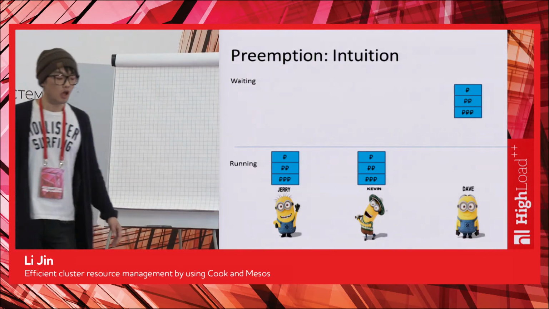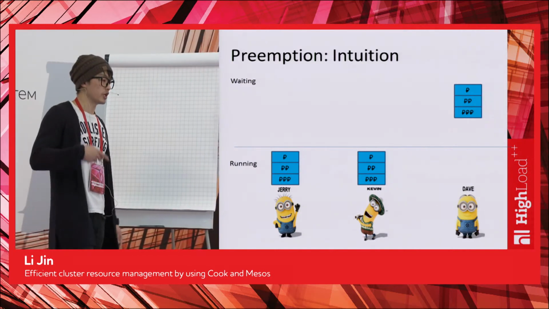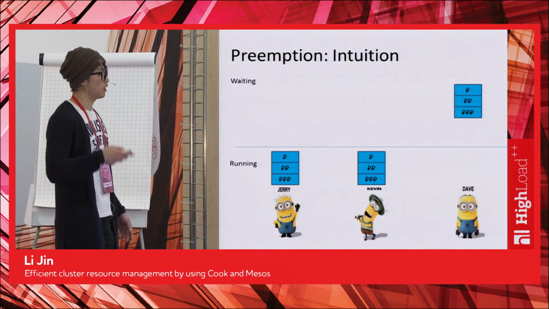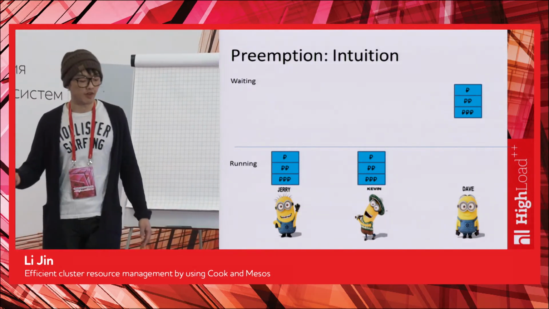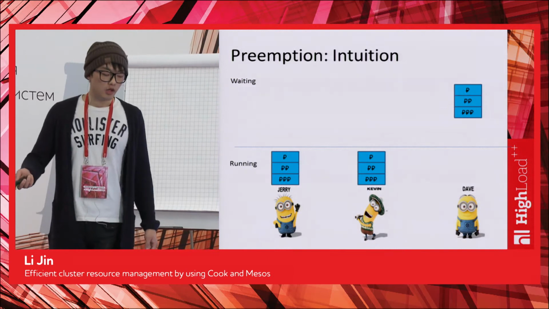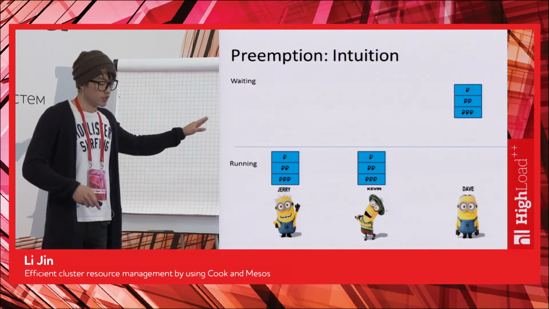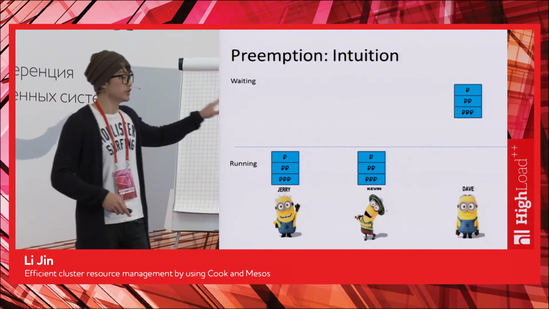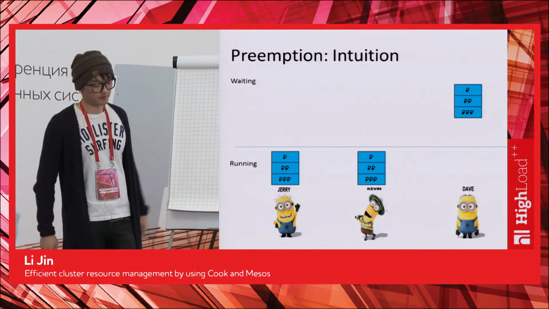We're going to say the most important task of all users are of the same value, and the second most important task of the users are of the same value, and so on and so forth. So we unify the currency in the previous slide into this slide. So now we have a total order of all the tasks waiting and running in the system. Now we can compare them.